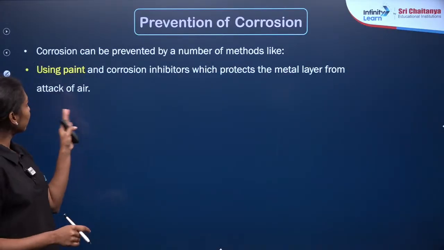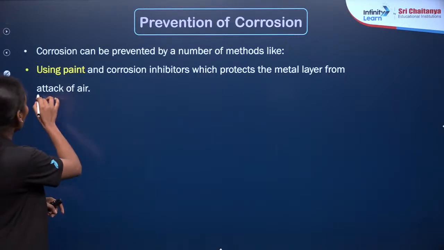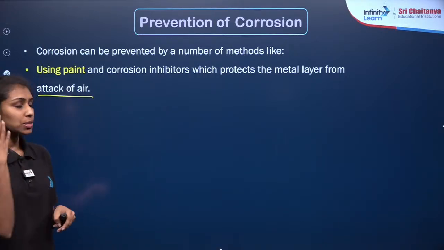The first one is painting, right? We use paint and corrosion inhibitors which protect the metal layer from the attack of air. So the first method is using paints.